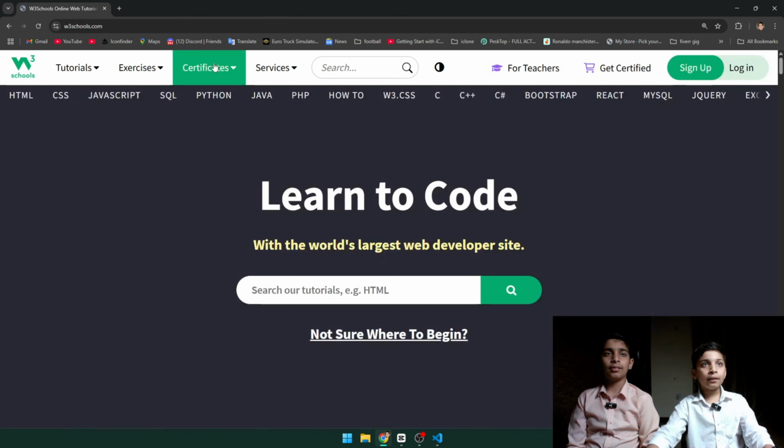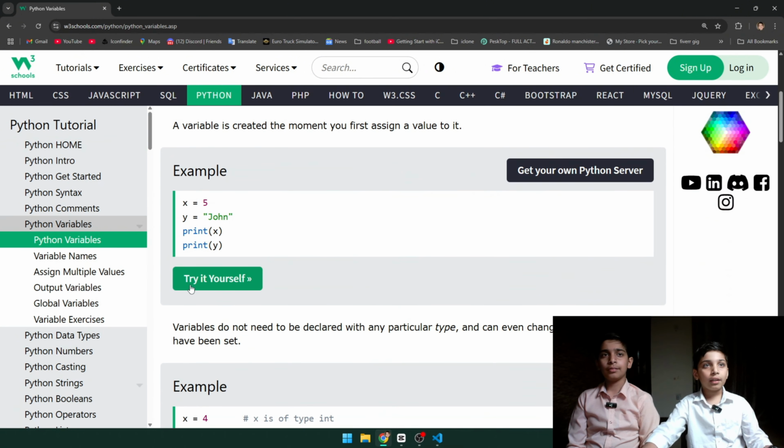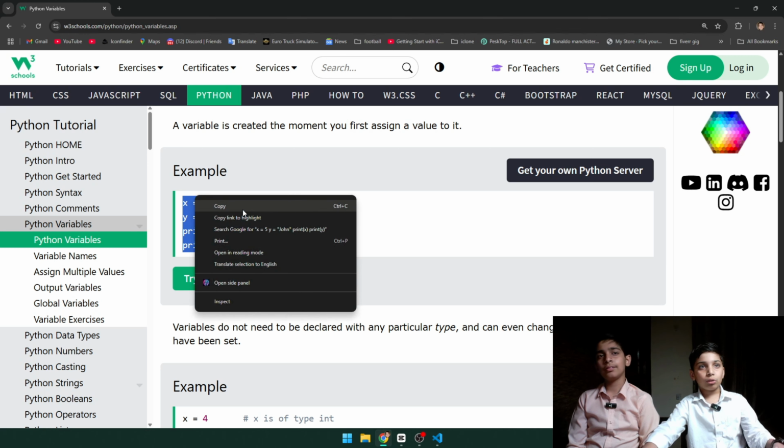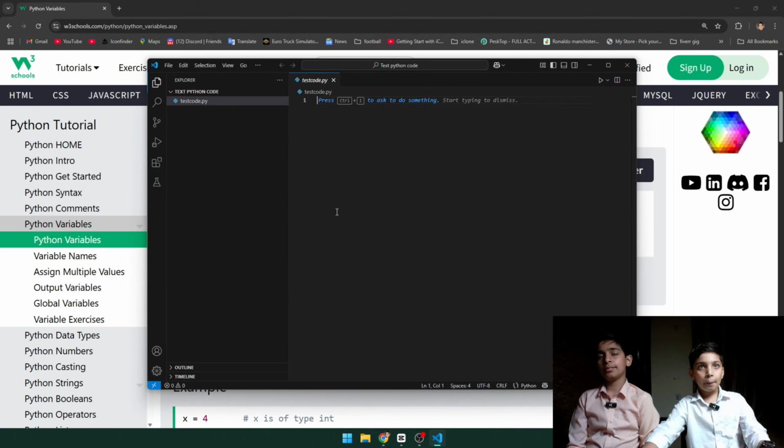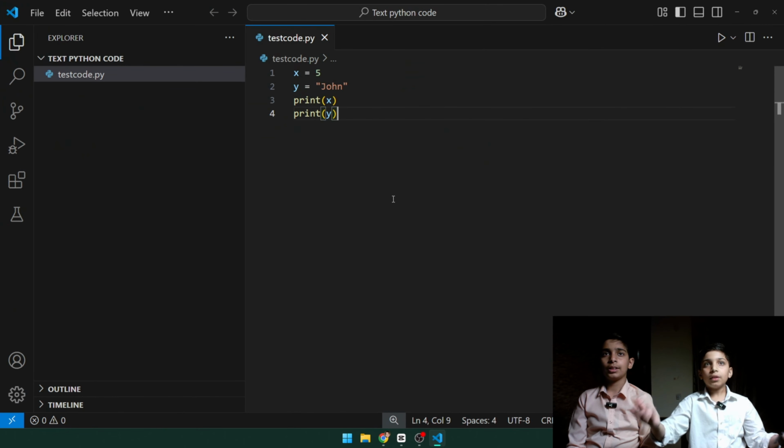We open the Python page, there you go. Any example just to run the code. Let's go with this variable one. So I copy this code, paste it in here, and let me just zoom in. There you go, the code is here.